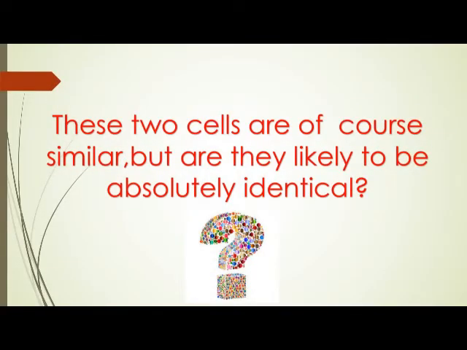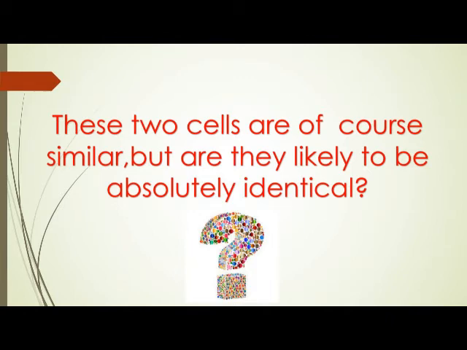These two cells are of course similar. But are they likely to be absolutely identical? The answer to this question will depend on how accurately the copying reactions involved occur. No biochemical reaction is absolutely reliable.